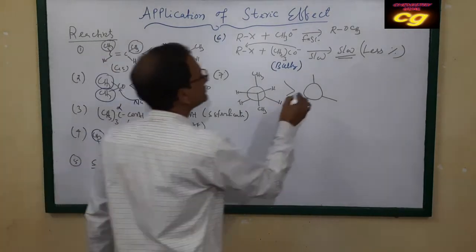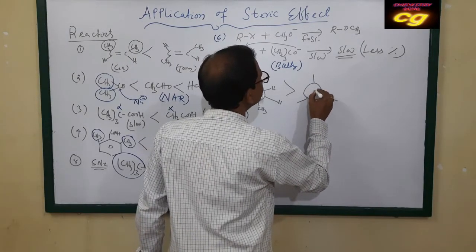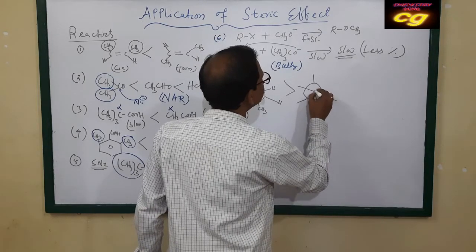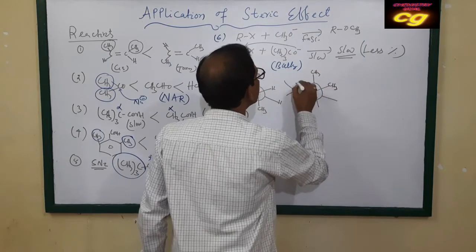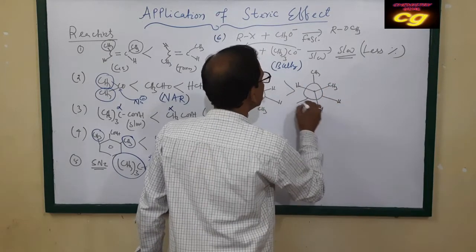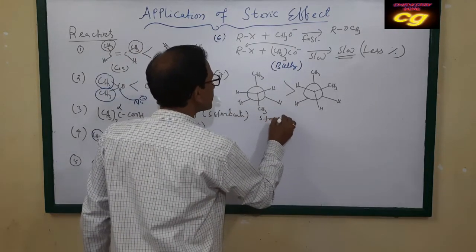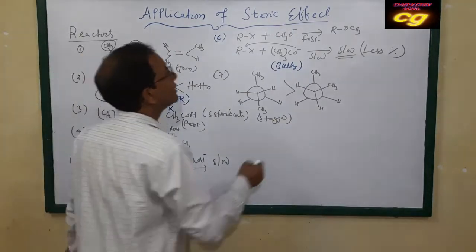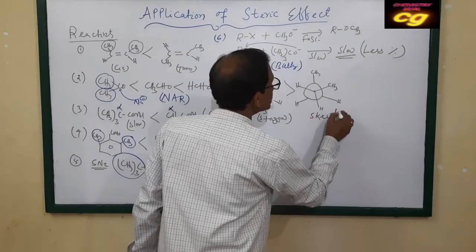If you take this one, here CH3, here CH3, this is your staggered conformation, and that is called skew or gauche.